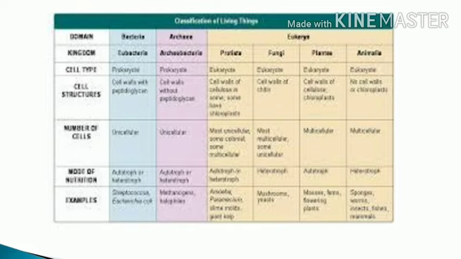Fungi is heterotrophic. Plantia is autotrophic, and Animalia is heterotrophic. Okay, so these are the 5 kingdom classification. The classification of these 5 kingdoms is in your textbook page number 7. If this is not clear, you have to refer to your textbook page number 7.